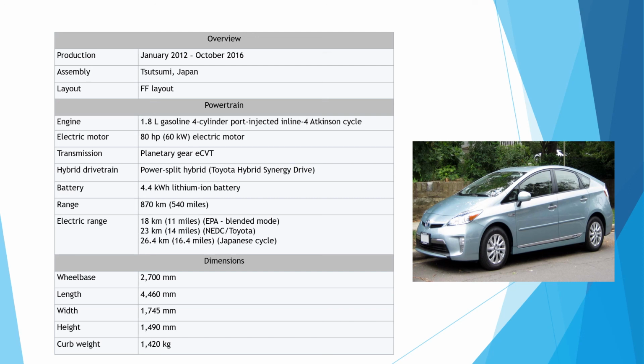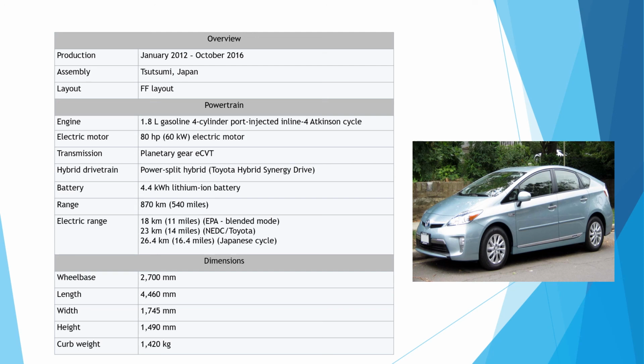So basically the vehicle is front wheel drive with a front-mounted engine. That's why the layout is called the FF layout. This is the overview of this vehicle.